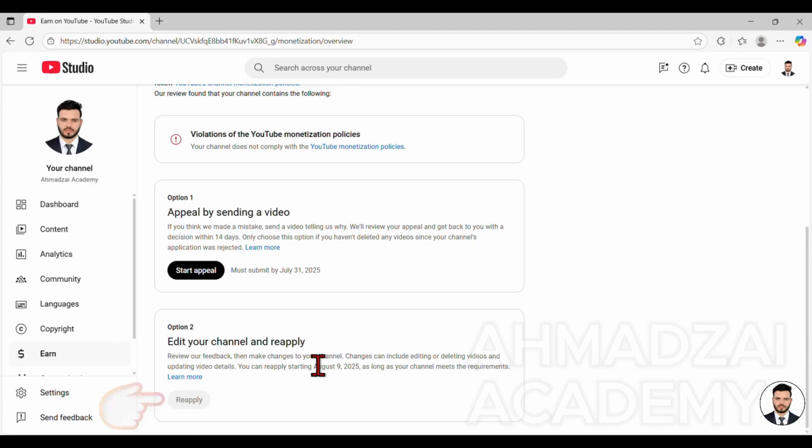So what do you do on this specific date? The reapply button will be activated here. What do you do again? You apply again, and if God forbid that is also rejected, then after 3 months, you will be given another chance. So now every 3 months, you will be given time again. What should you do during these 3 months? You need to change something in your channel, make some modifications, and then finally apply again.